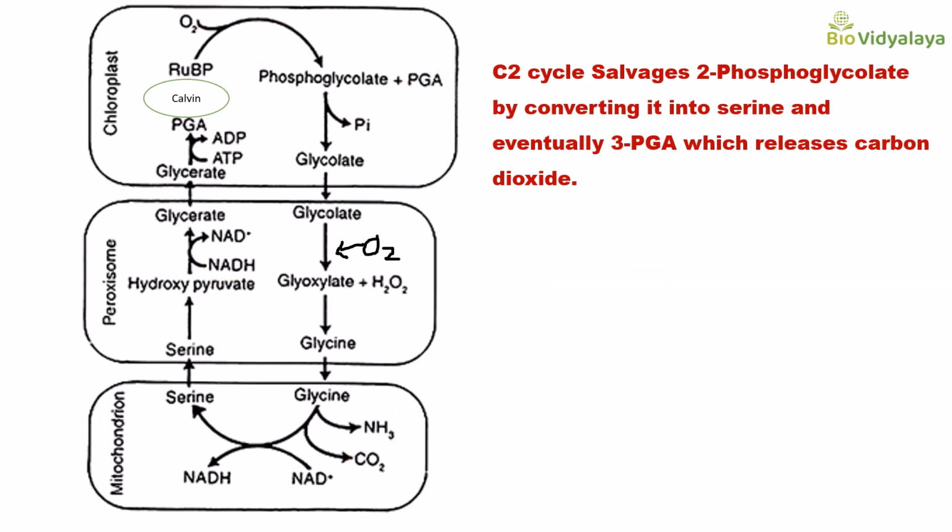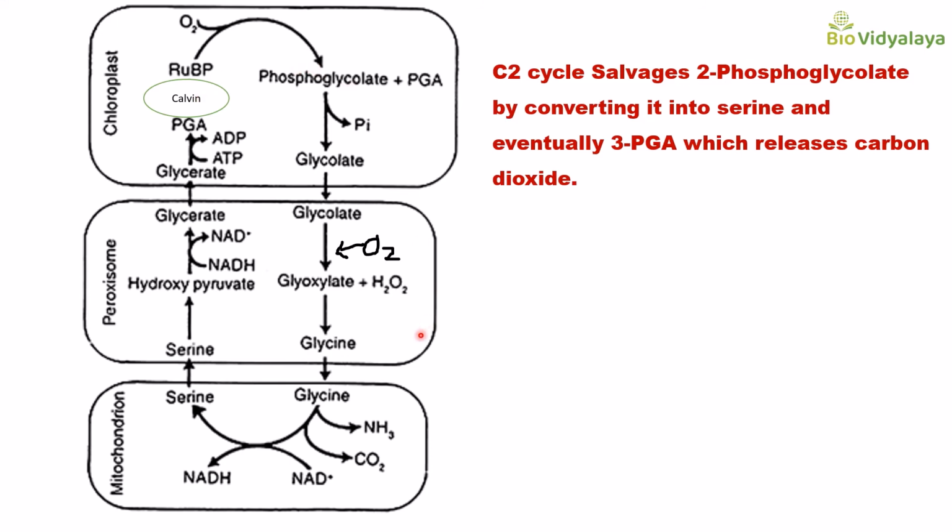This photorespiration is not good for plants. Here you can see that NADH is needed for converting hydroxypyruvate to glycerate. So reducing power is needed. Here glycerate is converted to phosphoglyceric acid. Here ATP is needed. Energy is needed. So this photorespiration is wasting energy, and here glucose is not produced. So this is reducing sugar synthesis.